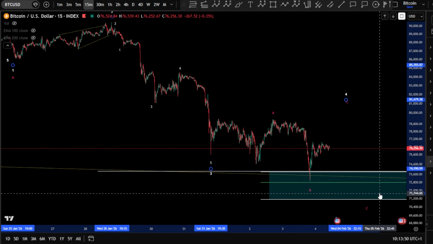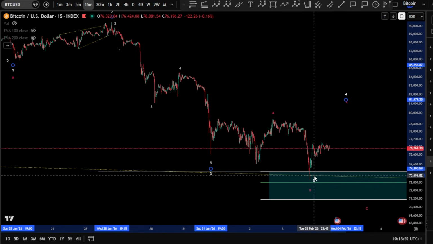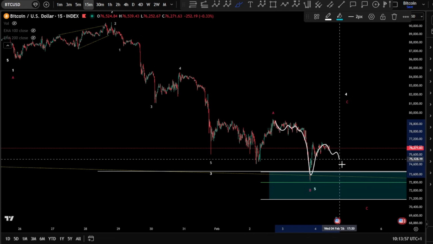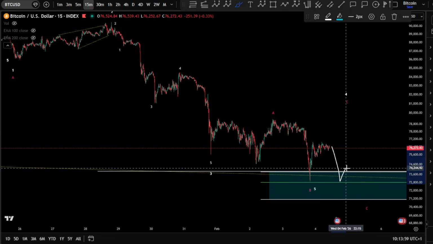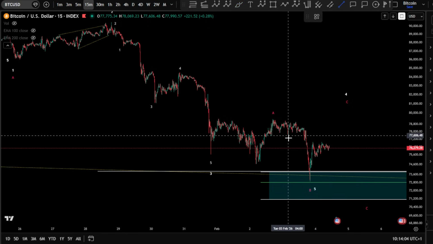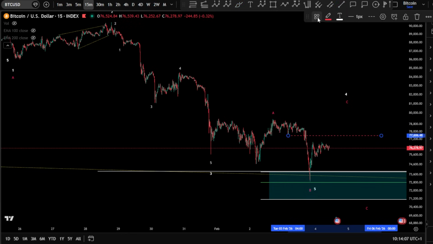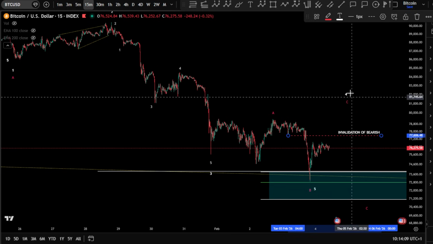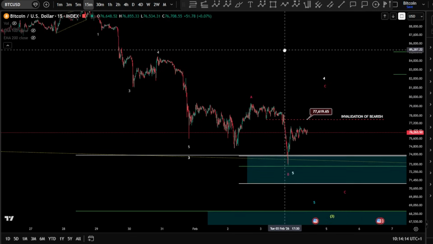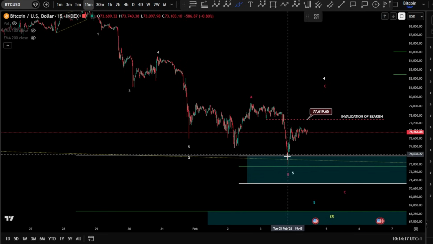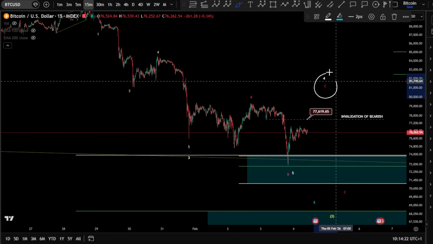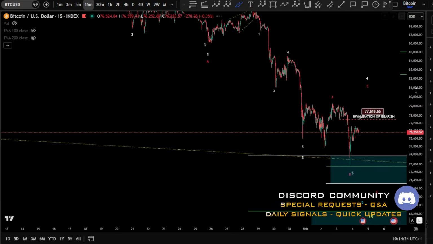It might, of course, look for higher, meaning it can be very likely the wave 5 is not finished, unless, of course, this will continue to drop downward, meaning wave 5, 4, and a 5 to finish all these 1, 2s there. I would say invalidation here to be watched. Invalidation of bearish, okay? By all means, if the price pushes higher and takes the 77,619, that is a clear indication that we are looking for something higher, which might be, of course, very likely a wave 4 there.